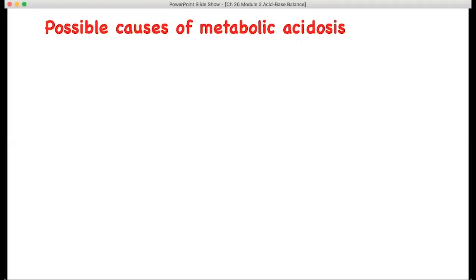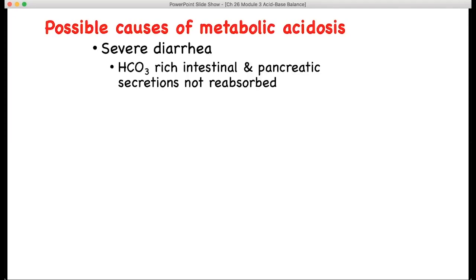Possible causes of metabolic acidosis include severe diarrhea. During severe diarrhea, bicarbonate-rich intestinal and pancreatic secretions do not have enough time to be reabsorbed. This will lead to a decrease in bicarbonate in the body, which will result in an increase in hydrogen ion concentrations.